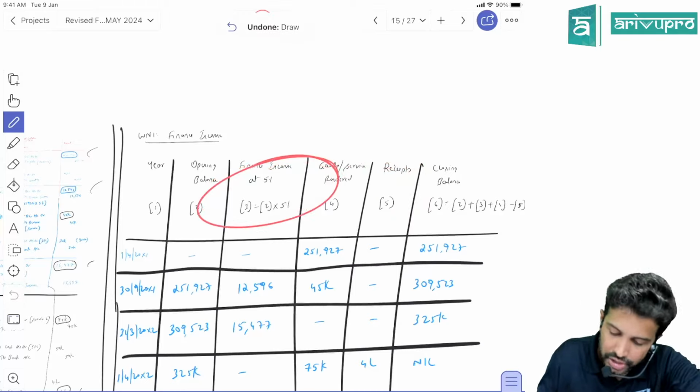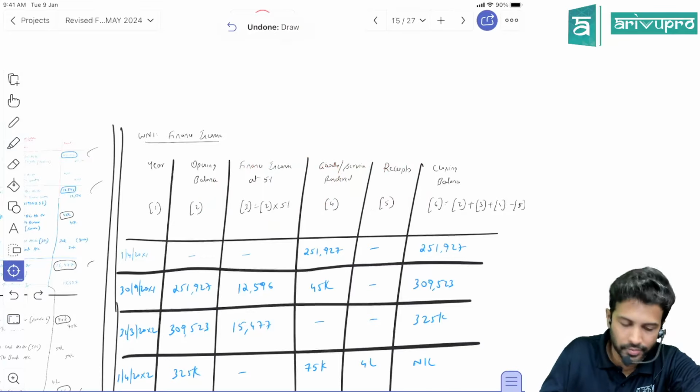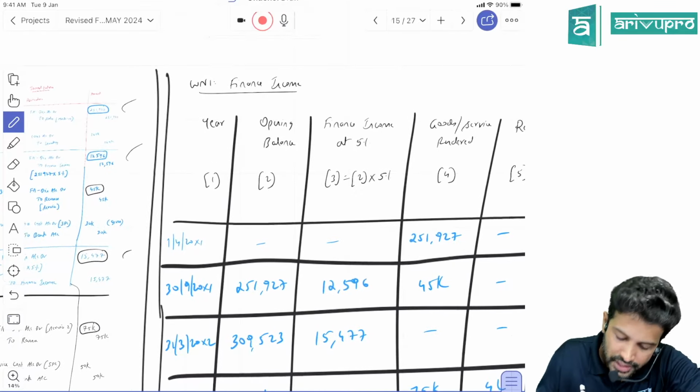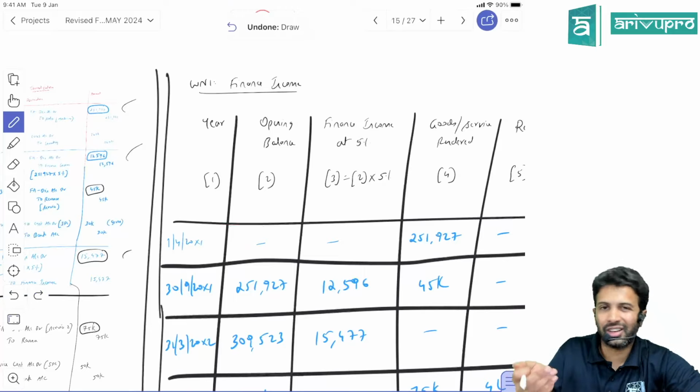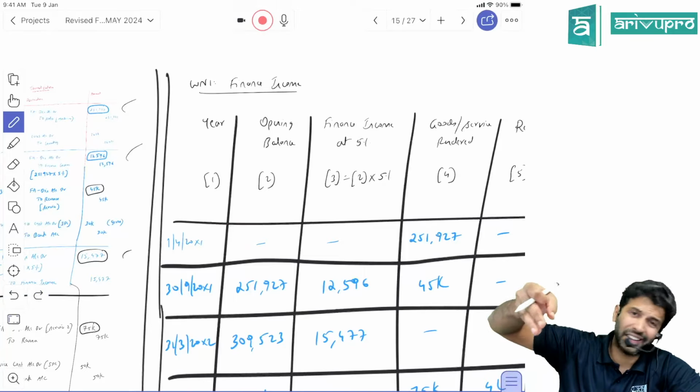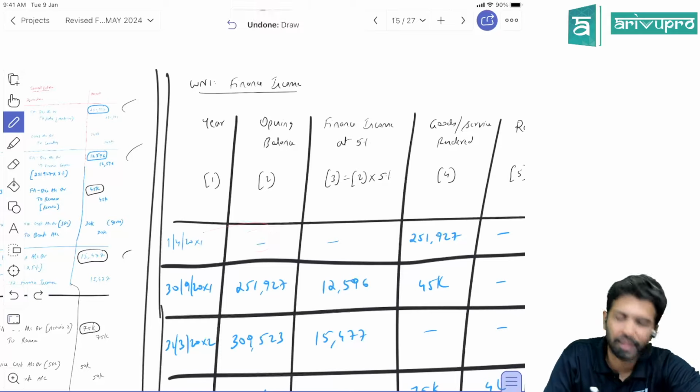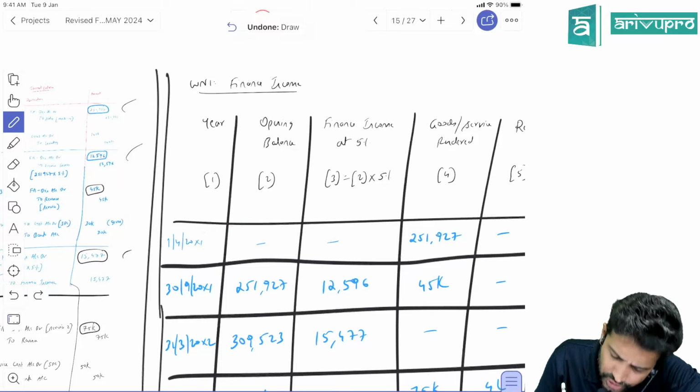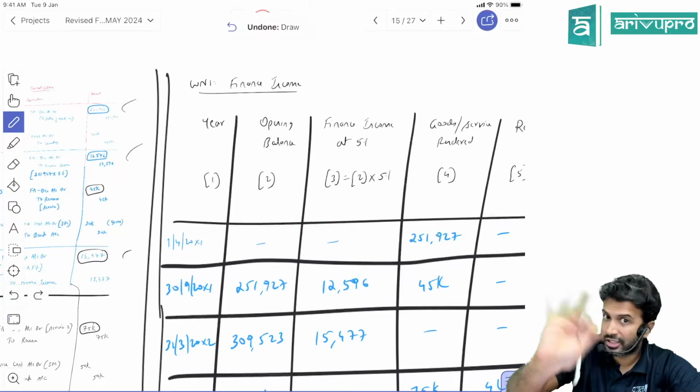So these three, addition minus receipt, will give you the closing balance if you have to produce. Now on 1st April, opening balance is 0, because you sold the goods to the debtor only in the current year. So opening balance was not there, so I've taken it as 0. Since opening balance was 0, finance income on 1st April is 0.